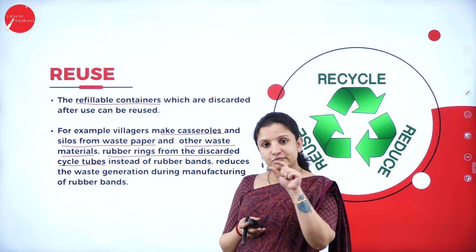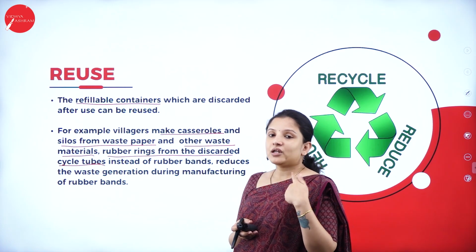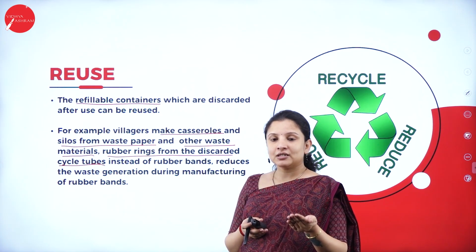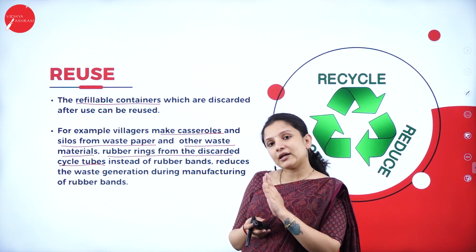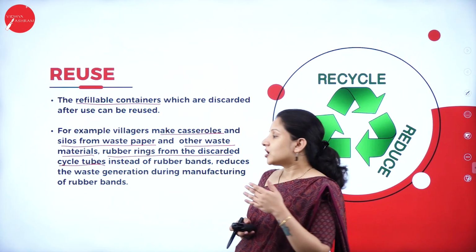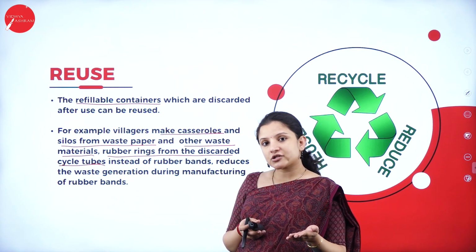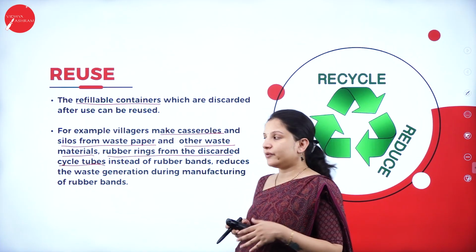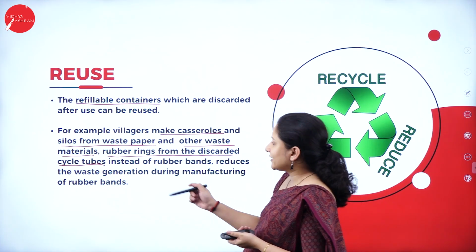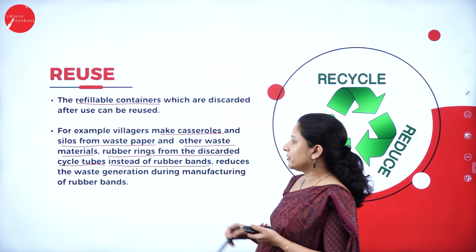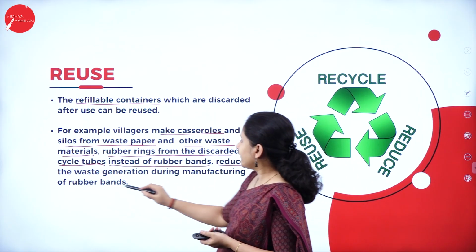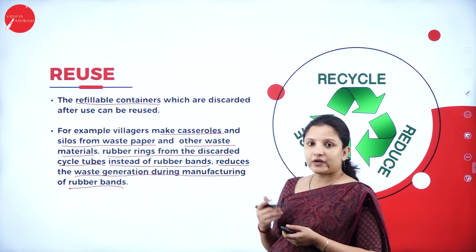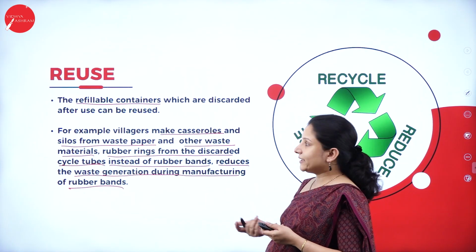Just like that, small bands can be made from it, so that we can use it. So when these cycle tubes are converted into rubber rings and used, then we don't have to manufacture rubber bands again, right? If we stop the manufacturing of rubber bands, then we are stopping the waste generation, that is, solid waste generation. So rubber rings from discarded cycle tubes can be used instead of rubber bands. This will reduce the waste generation during the manufacturing of rubber bands. That is how we can reduce solid waste.